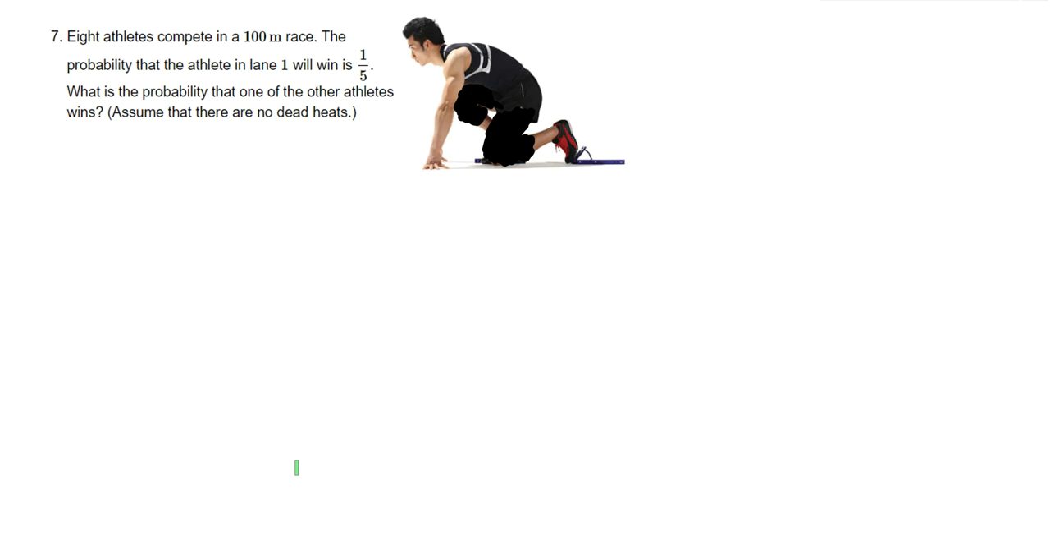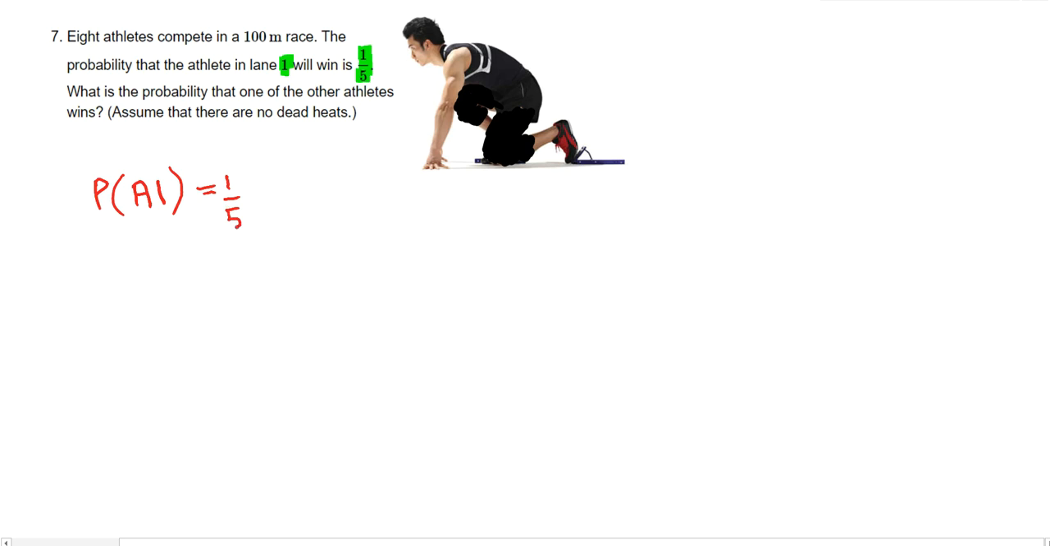8 athletes compete in a 100-meter race. The probability that the athlete in lane 1, there's only going to be one athlete, of course, wins is 1/5. I'm going to write that down. So the probability of athlete A, I'm going to denote that as A1, the athlete in lane 1, is 1/5.